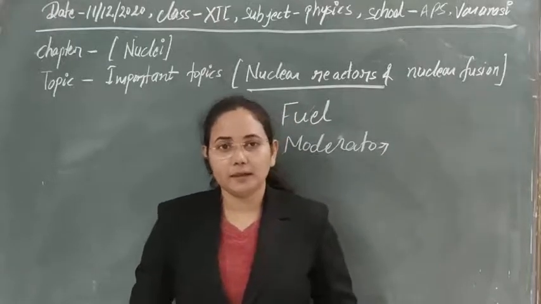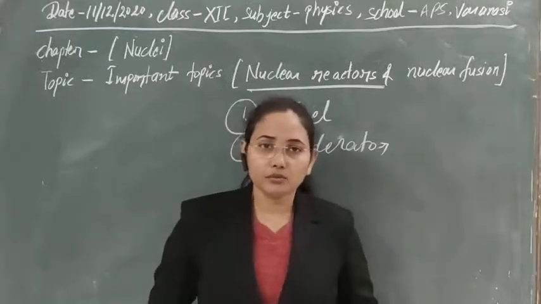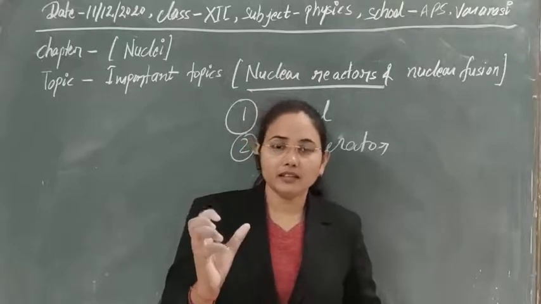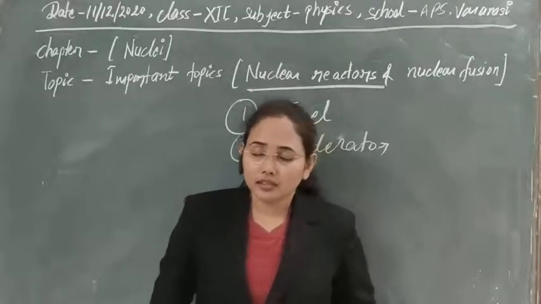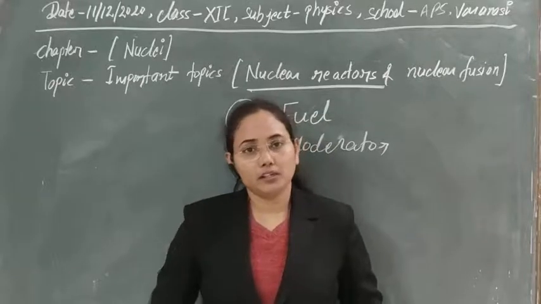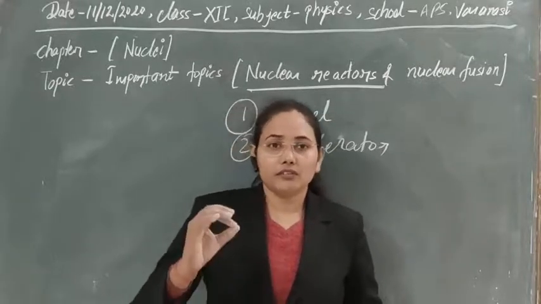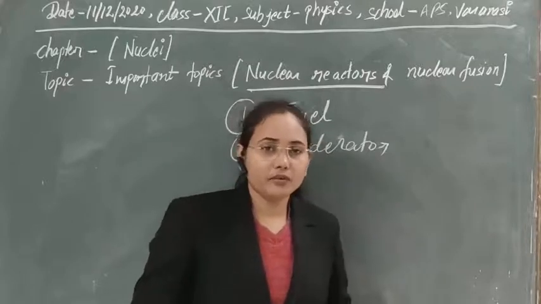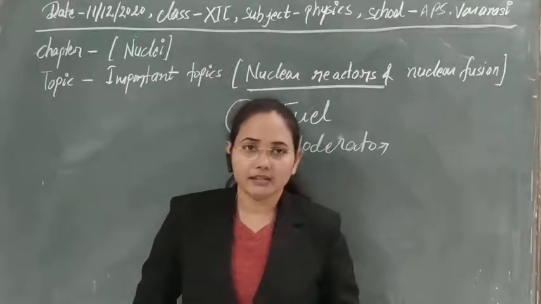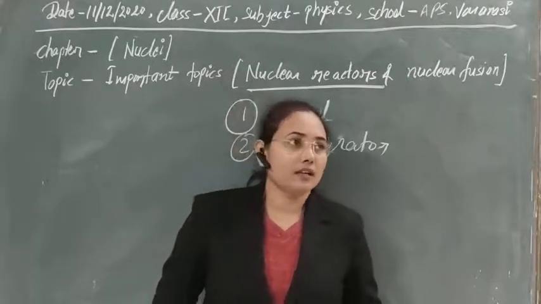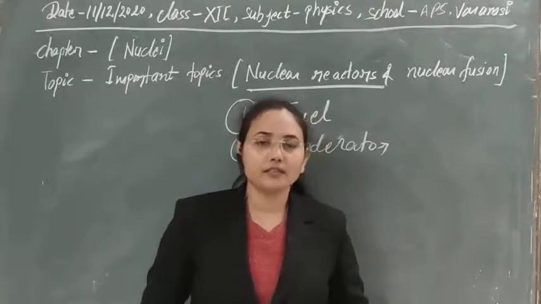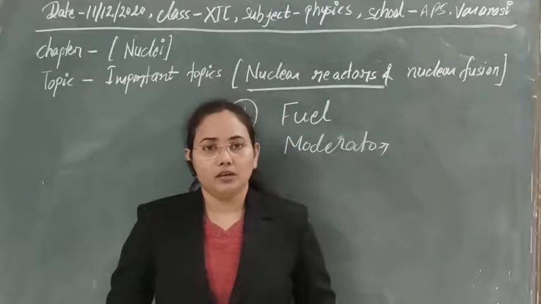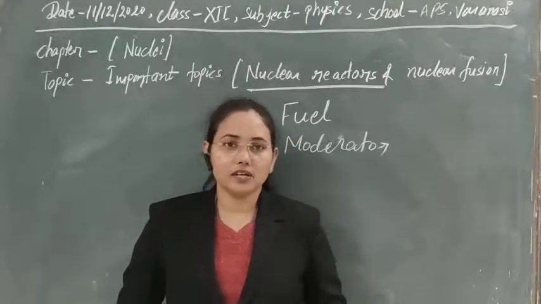So that's why we use moderators to control their speed, or you can say for the retardation of their speed, to reduce their velocity, we are using moderators in the nuclear reactor. Because the velocity of neutrons needed for the fission is low, only low energy neutrons we are using.